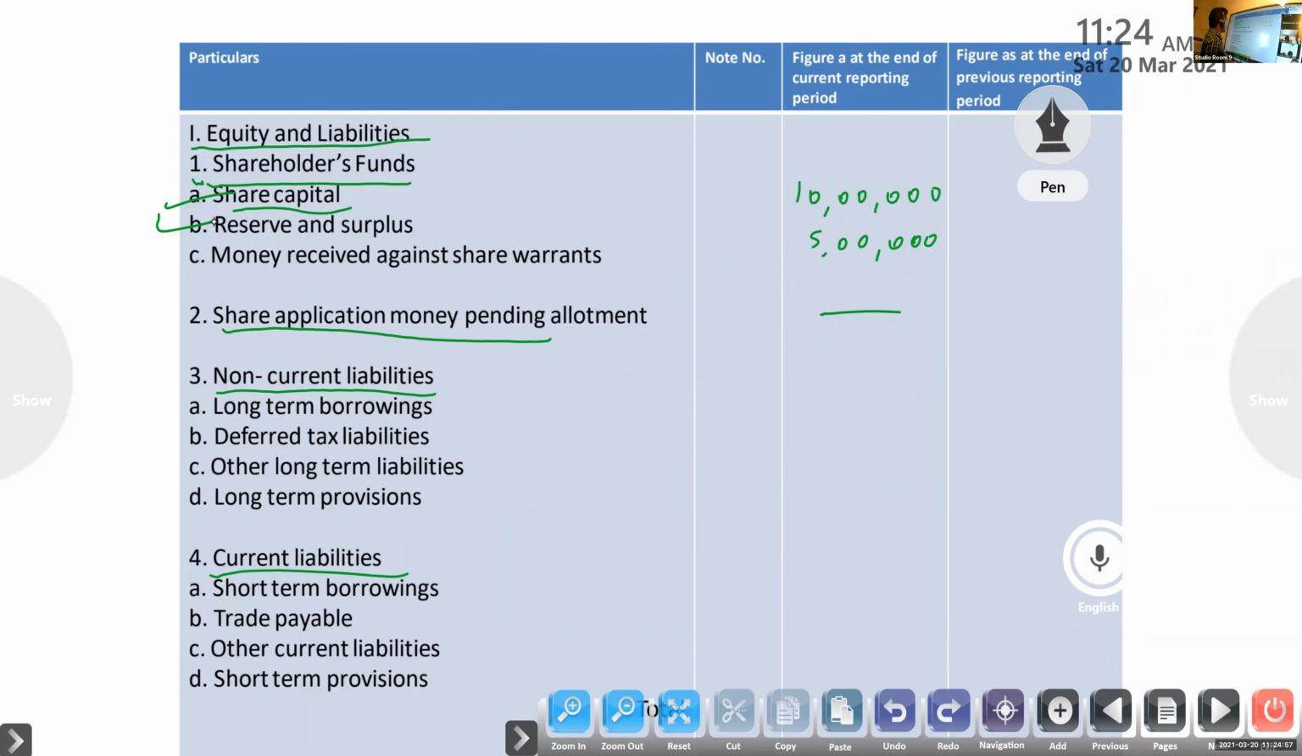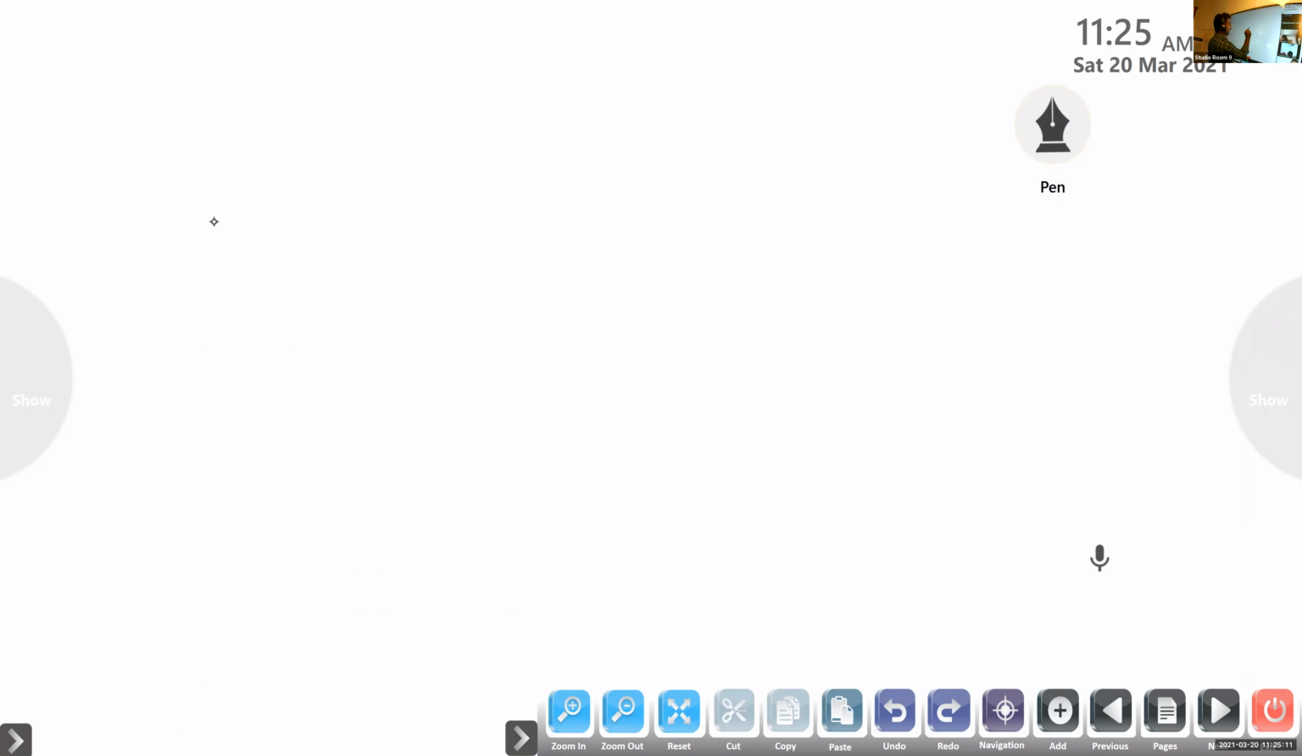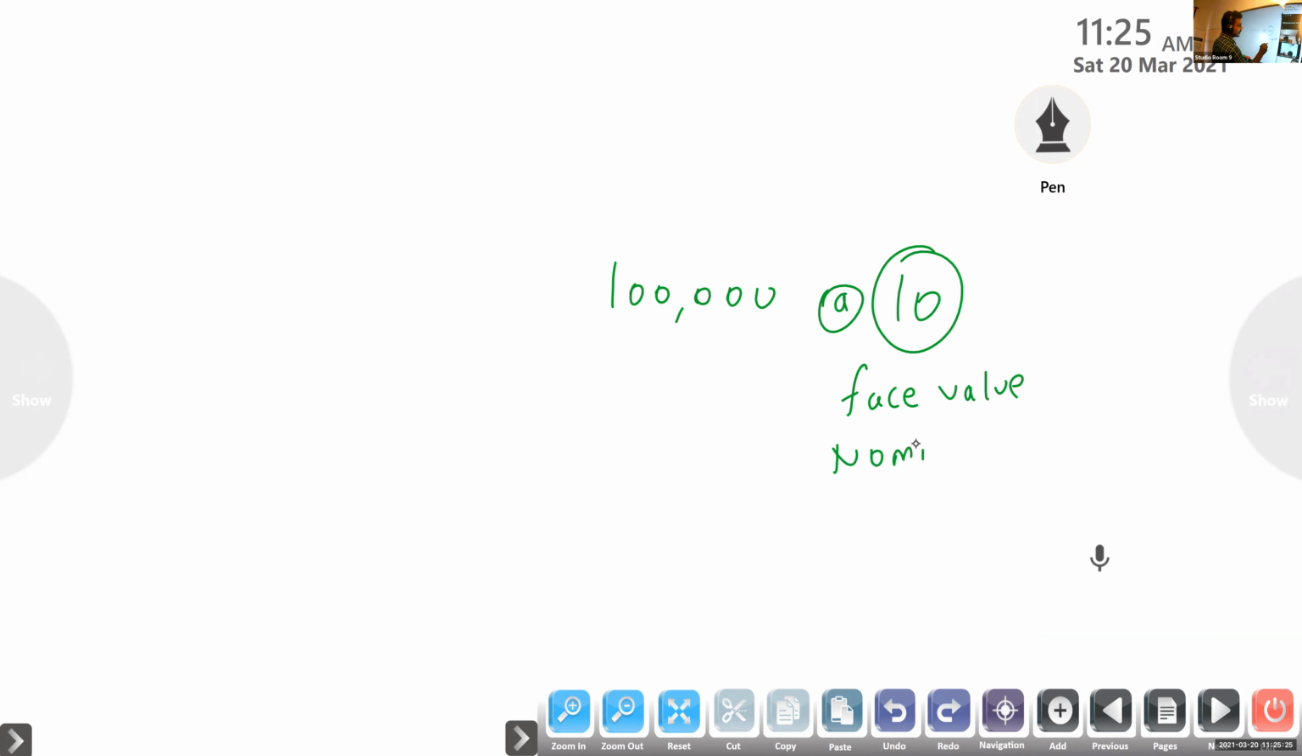Next one, second one, share application money pending allotment. What do you mean by share application money pending allotment? Suppose the company issued 1 lakh shares to the public at the rate of rupees 10 face value. Face value, nominal value, means if you want to purchase one share, you have to give 10 rupees. Suppose Shubham Pal purchased 1000 shares. So how much amount do you have to give?